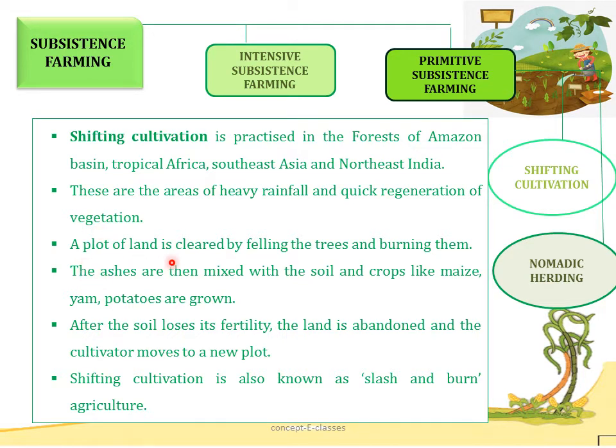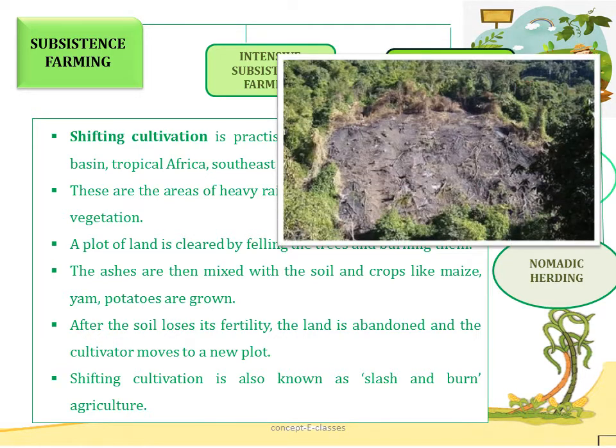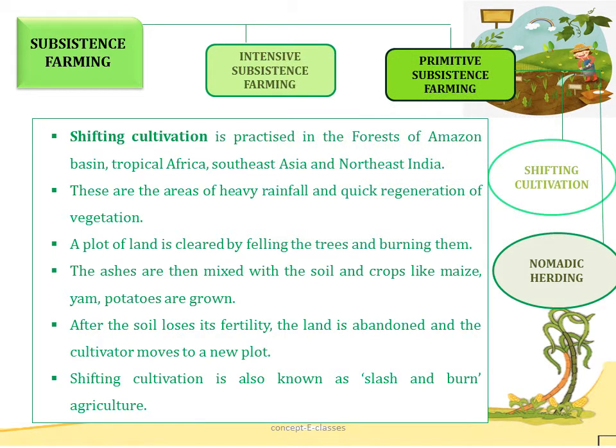Here first a plot of land is cleared by cutting the trees and burning them. Then the ashes are mixed with the soil and crops like maize, yam, potatoes are grown. After the soil loses its fertility, the land is abandoned and the cultivator moves to a new plot. Shifting cultivation is also known as slash and burn agriculture.